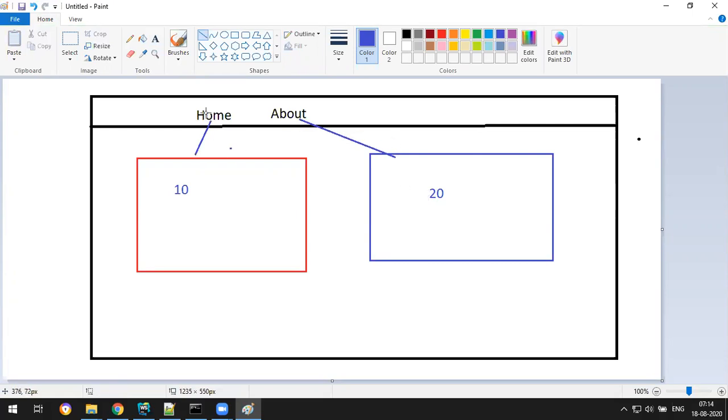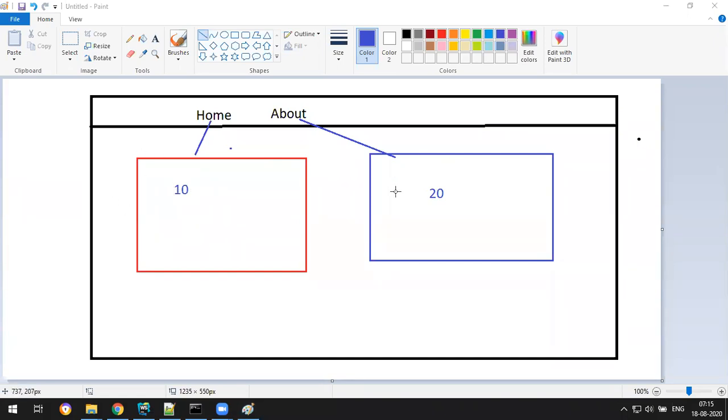The moment you click on the home link, it will remove and destroy the existing component, and it will load a new component. It means it will remove the existing 20 lines from the body tag and add a fresh 10 lines of code of the home page in the body tag. This whole thing is your HTML body, right? So that will be added to the body and displayed.